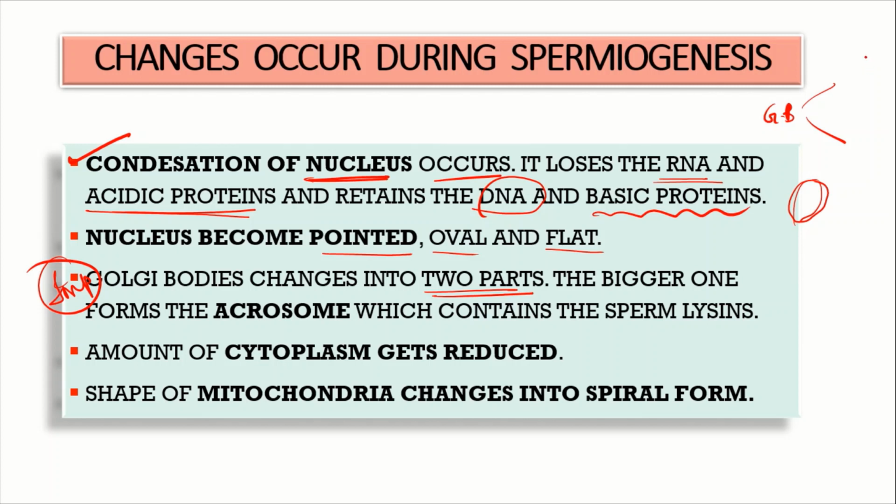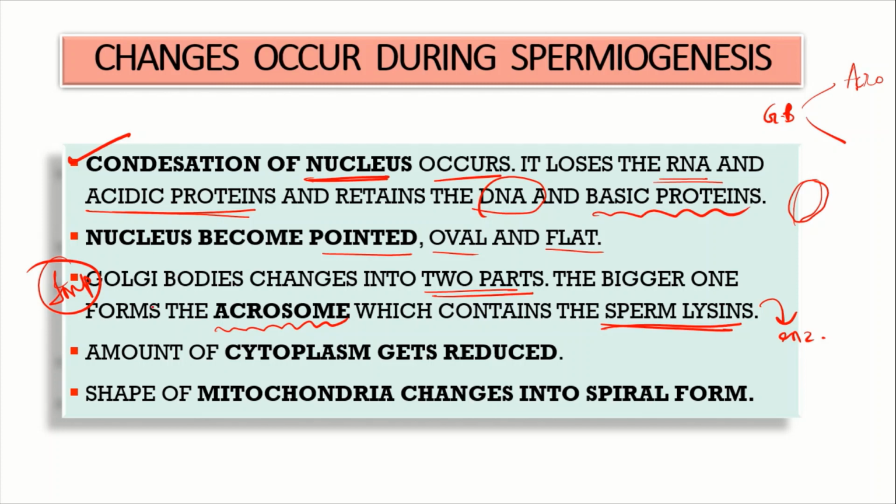This is a very important point. The acrosome is formed from the Golgi bodies by the fragmentation of the Golgi body, and the acrosome has a very important role in fertilization. We will study about that later. So what is actually the acrosome? It contains the sperm lysins. Lysins are some kind of enzymes or hydrolytic enzymes, and this acrosome is derived from the Golgi bodies.